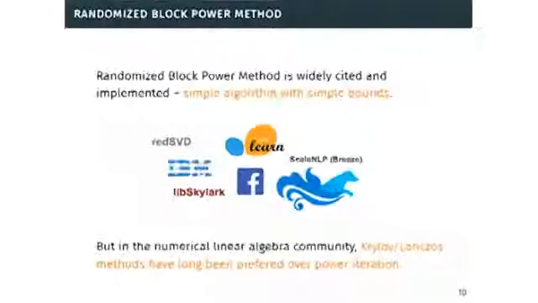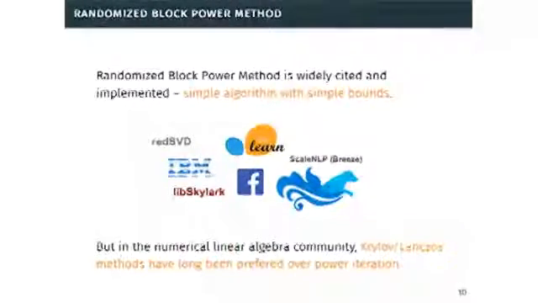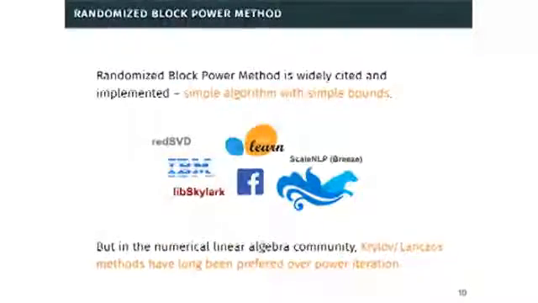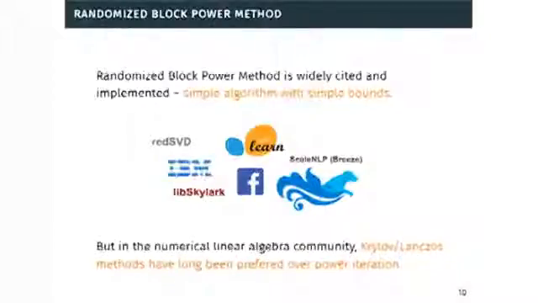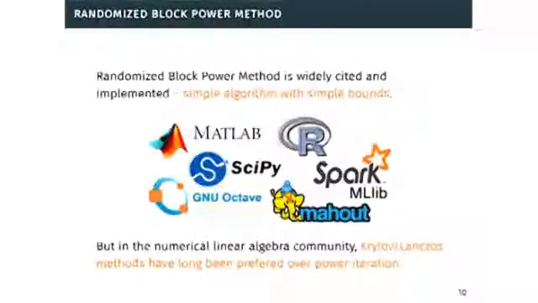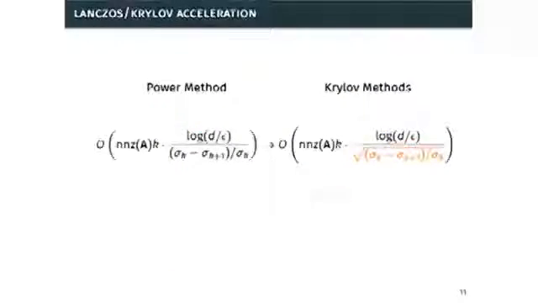This is in contrast to the fact that in the numerical linear algebra community, Krylov and Lanczos methods have long been preferred over the power method. Lanczos methods are really the standard implementation of SVDs for large matrices. So MATLAB svds is using a Lanczos method, not the power method. Why is this? Traditionally, it's because the Krylov and Lanczos methods essentially allow you to put a square root on this gap parameter that I was talking about. So if you have a small singular value gap, these are going to give significant acceleration in comparison to the power method.